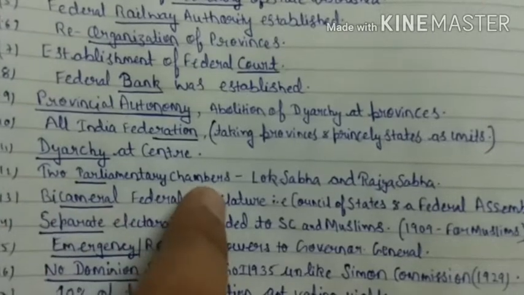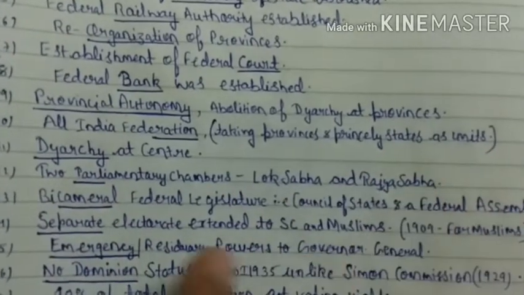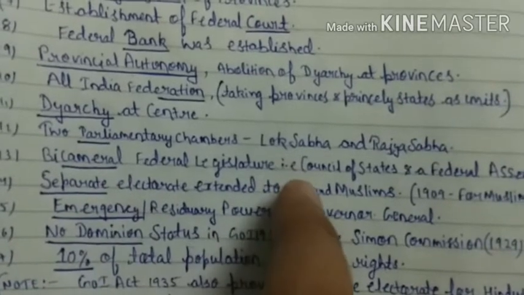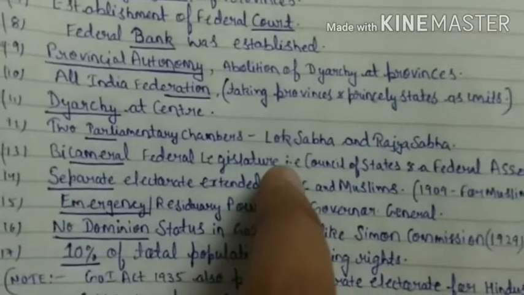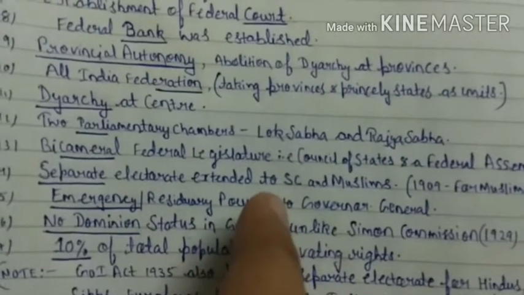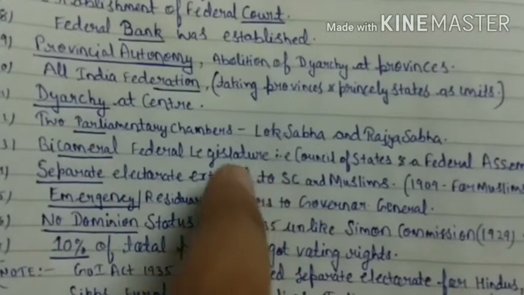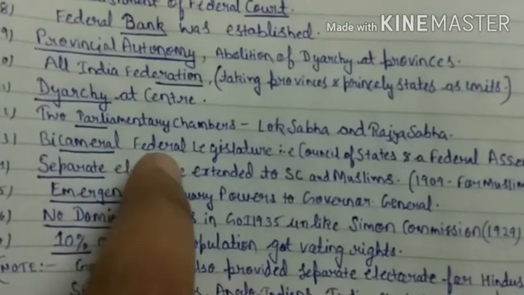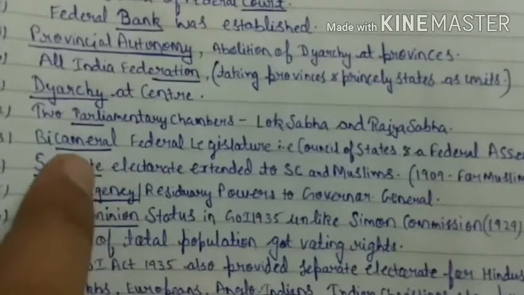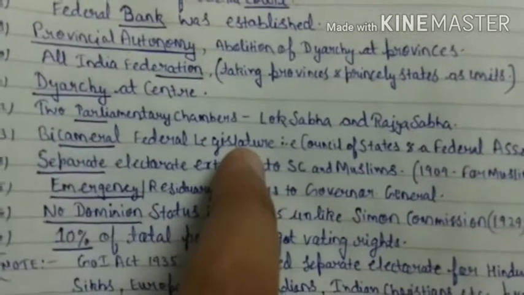Two parliamentary chambers, the Lok Sabha and the Rajya Sabha. Today we know that the Parliament is divided into three parts: the Lok Sabha, the Rajya Sabha, and the President. But in the Government of India Act 1935, the Council of State and a Federal Assembly are mentioned, also known as a bicameral federal legislature.